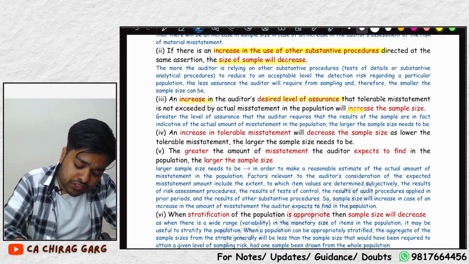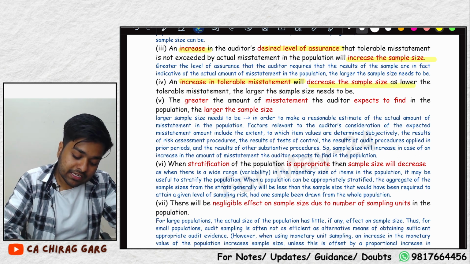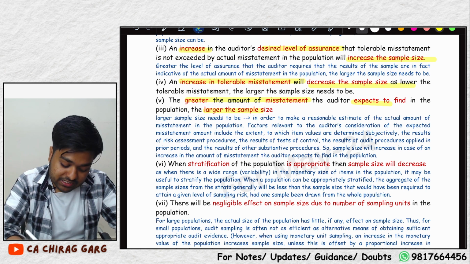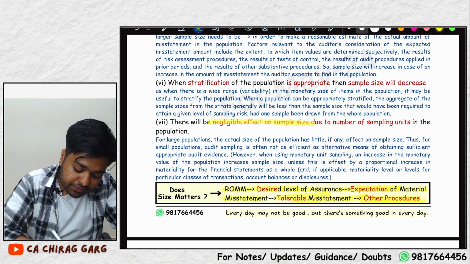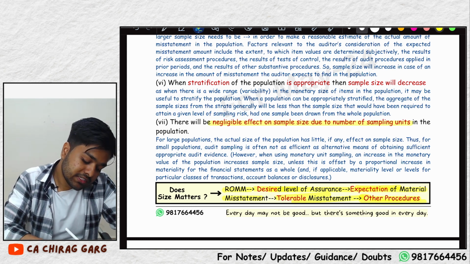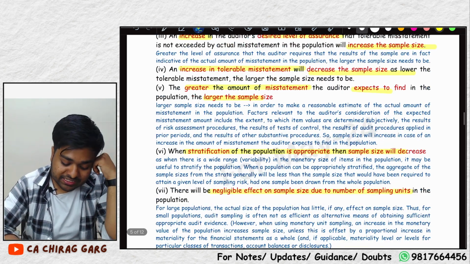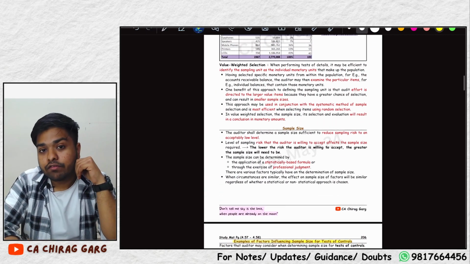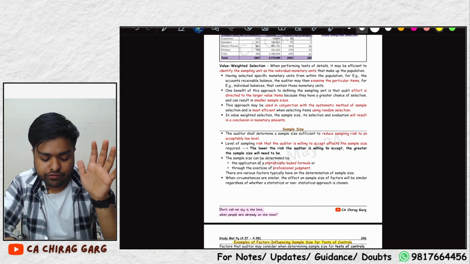Increase in desired level of assurance, there will be an increase in sample size. Increase in tolerable misstatement, decrease in sample size. The greater the misstatement he expects, the larger the sample size. Again the same line: negligible effect on sample size due to number of sampling units. If stratification is appropriate, sample size will decrease. What is stratification, sir? Let us come to stratification. These two pages, you do understand? Will you bring full 4 marks? You have to write 4 to 5 points and you will get full marks, don't worry.